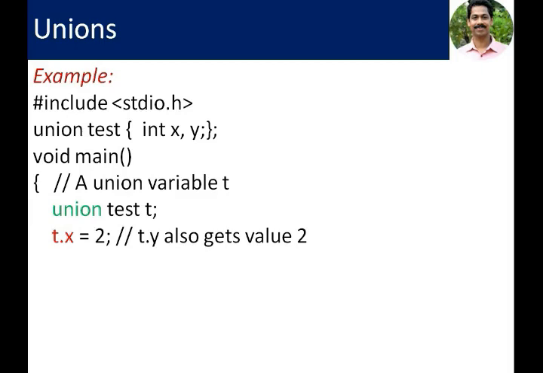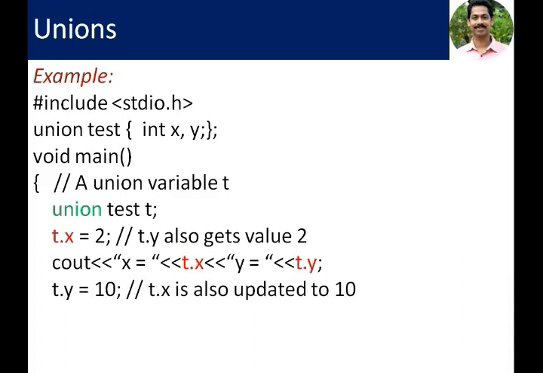Here T dot Y also shares the same memory location of T dot X. So T dot Y also gets a value 2. If we are printing these two values, we get the same values on the screen.